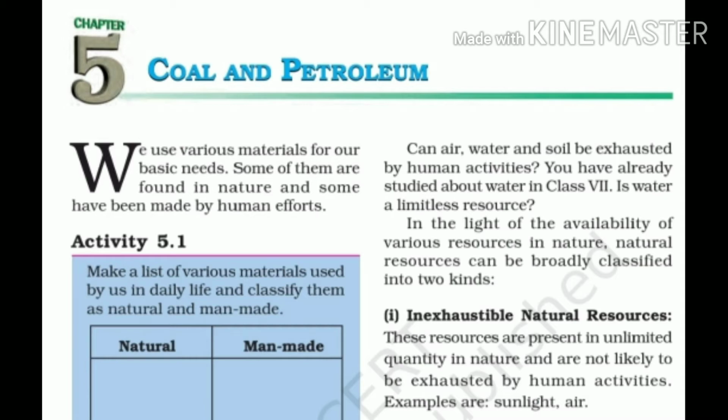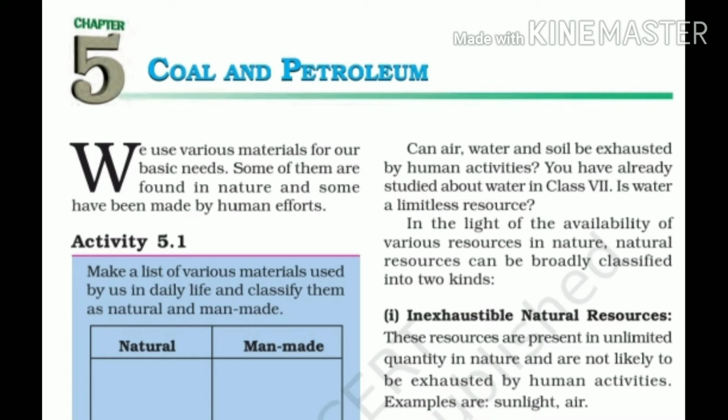Surface water evaporates and reaches the atmosphere, and then cloud formation takes place. After that, in the form of rain or hail or hailstones, precipitation occurs, and this water comes back to the earth and mixes with the surface water.